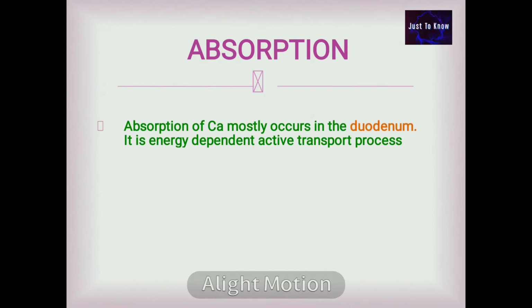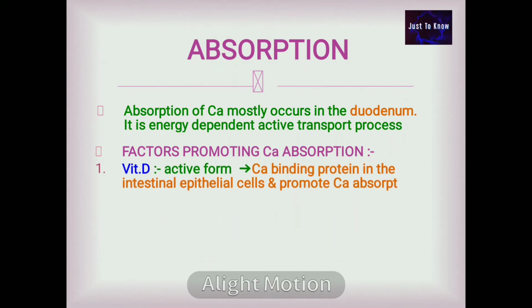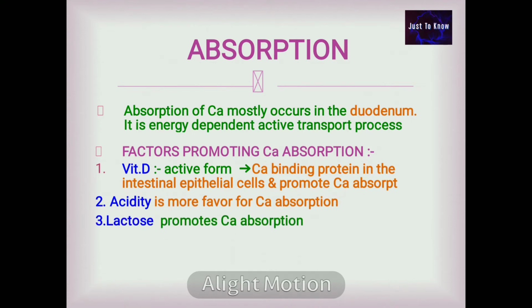Absorption. Absorption of calcium mostly occurs in the duodenum. It is an energy-dependent active transport process. Factors promoting calcium absorption are vitamin D. In its active form, it increases the calcium binding protein in the intestinal epithelial cells and promotes calcium absorption. Acidity is more favorable for calcium absorption. Lactose promotes calcium absorption. Amino acids like lysine and arginine facilitate calcium absorption.